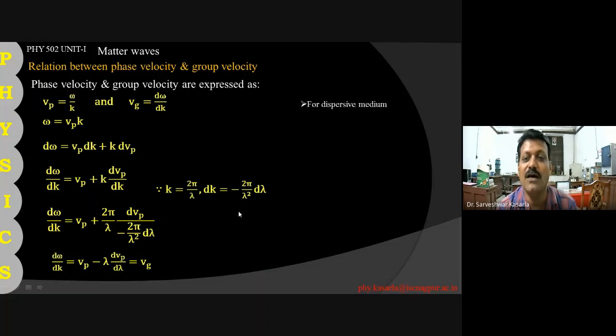For a dispersive medium, where Vp depends upon lambda, Vg is less than Vp. But for a non-dispersive medium, Vp is independent of lambda, therefore Vg is equal to Vp.